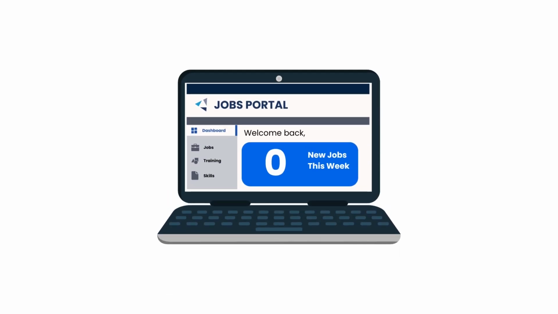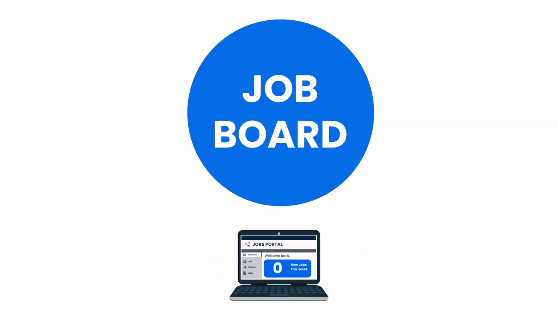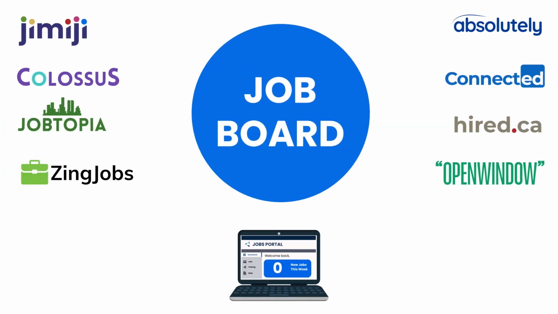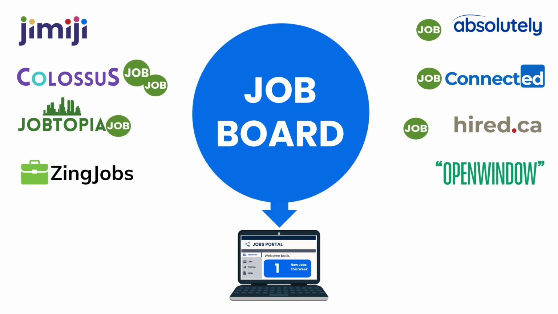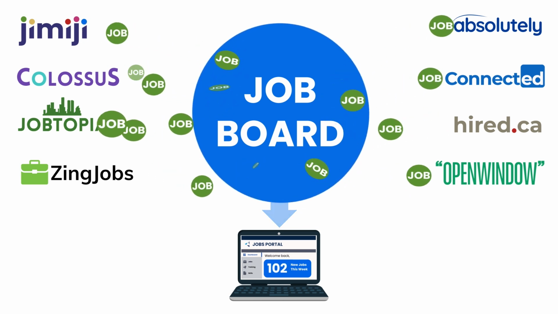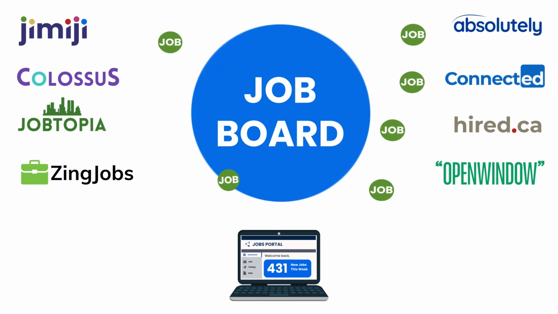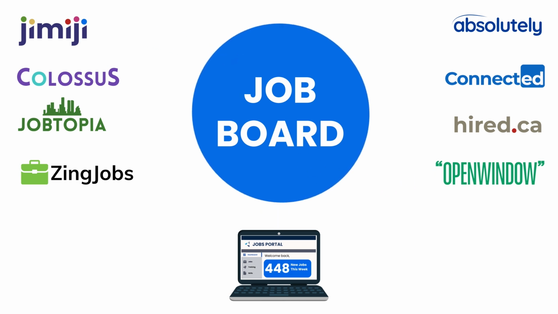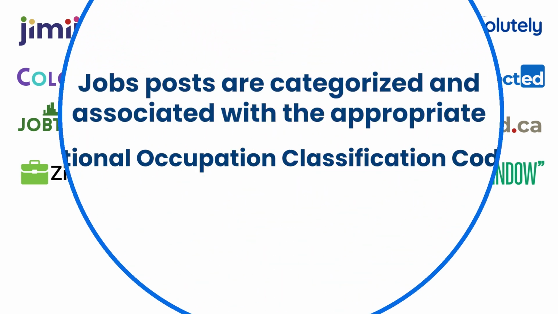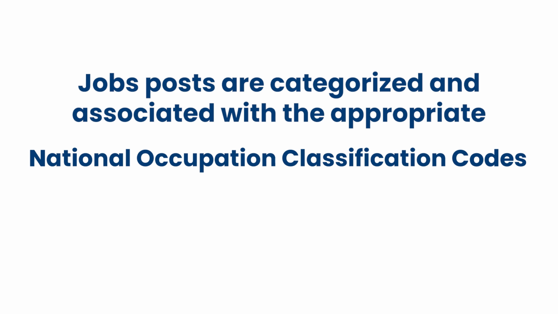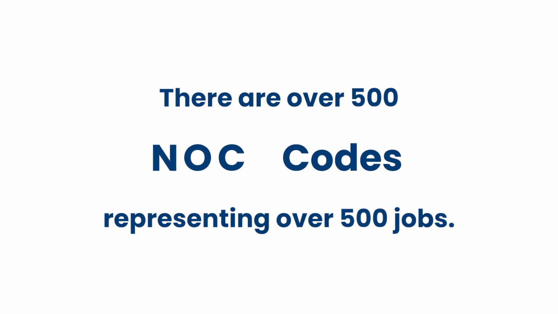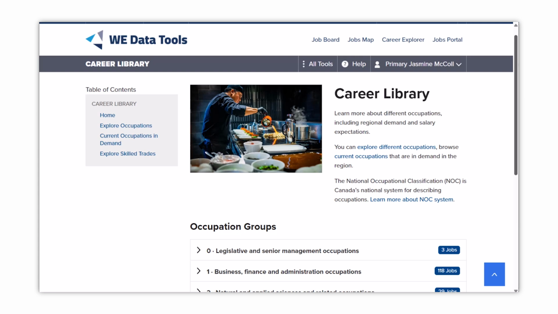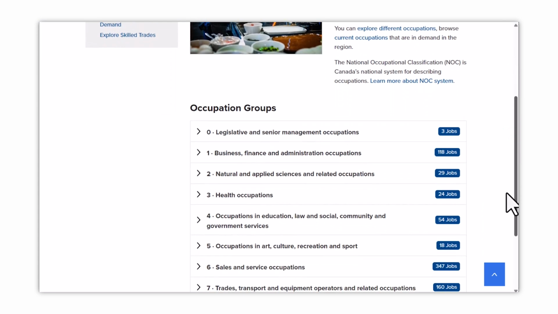The jobs portal is connected to an incredibly powerful job board, which collects job postings from more than 50 different websites, including popular job sites and local employers, all in one place. Job posts are categorized and associated with the appropriate National Occupation Classification Code, or NOC code. There are over 500 NOC codes in Canada, representing as many different jobs. You can learn more about NOC codes and how they are classified in the Career Library.